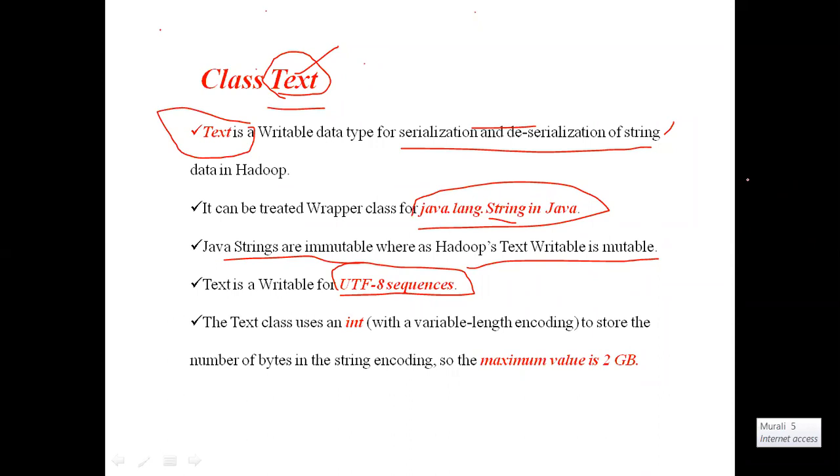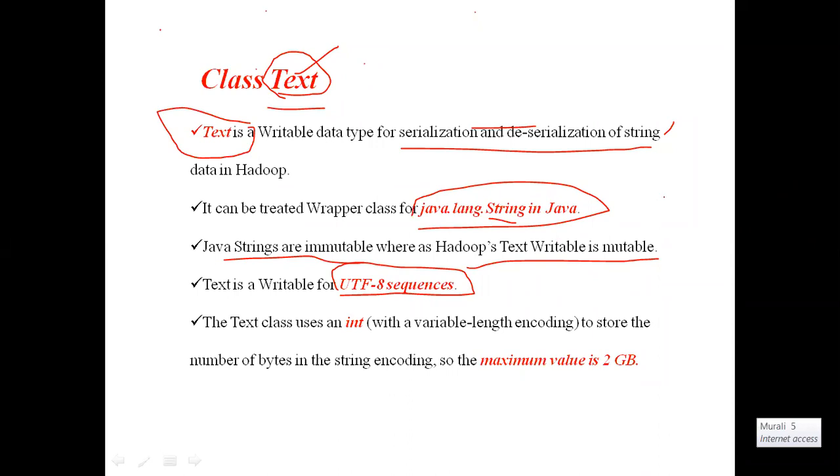The length of the Text class data is an integer value, and it can store a maximum of 2 GB of data. I think you got this one.